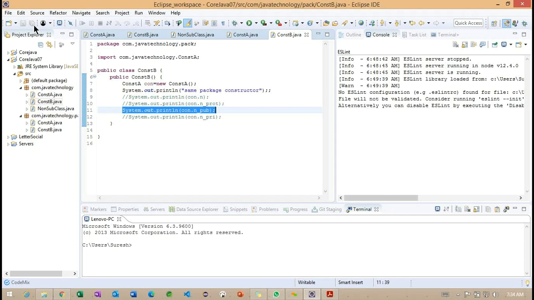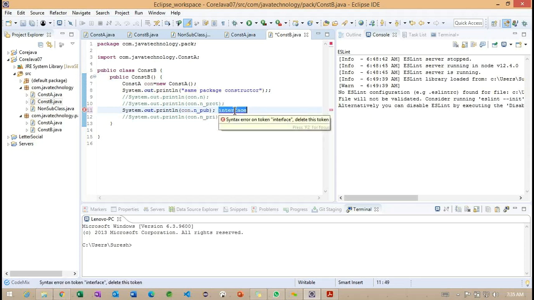Now, I will go for the interfaces concept here. In yesterday's class, we checked the abstract class, and now I'm going to work with interfaces. To work on this interface, we are going to use a keyword called interface. How we identified the abstract keyword in the last class, same way we are going to find one more keyword that is called interface. So this is the keyword we are going to work with here.